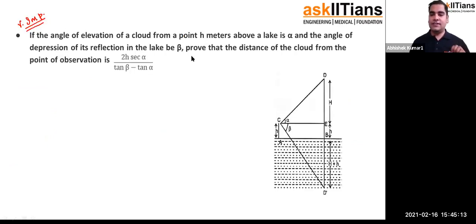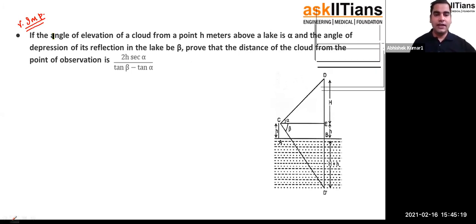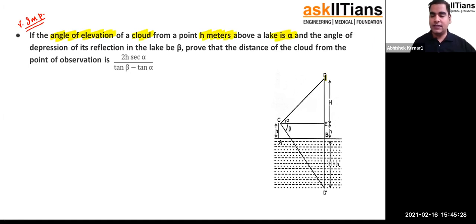And let us see what is given, what we have to find out here. All right, check out. We are given if the angle of elevation of a cloud from a point H meter above the lake is alpha. Okay, so basically this is the cloud you have. So this point D is depicting the position of the cloud.